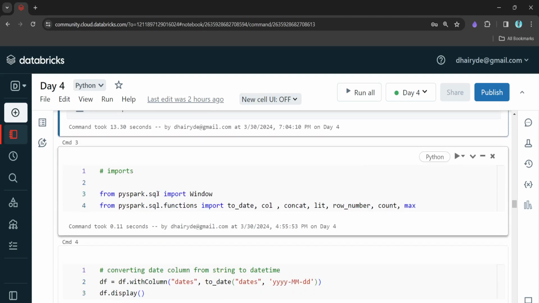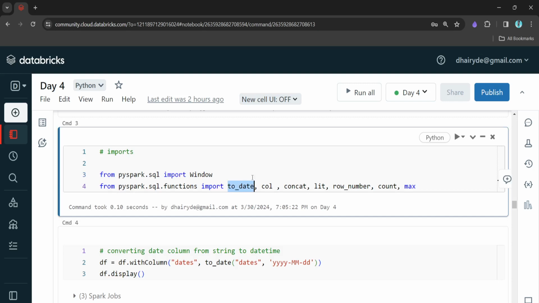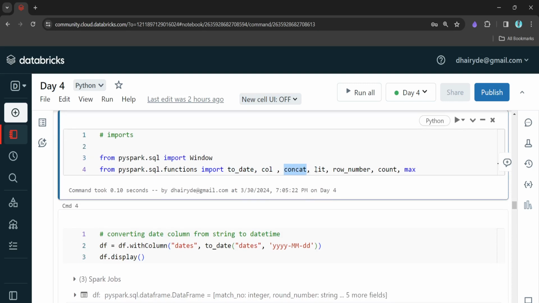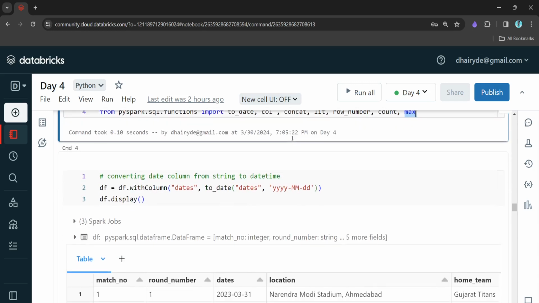So that's why it's important that we convert this date column from string to the date data type. So this is done. Let me run. This is nothing but the imports. We would be using toDate to convert the string to the date column, and then concat, which I will explain, and then row number to generate the row number count. Once we have the group, we will apply the count to get the count of each group, and then the maximum count out of that.